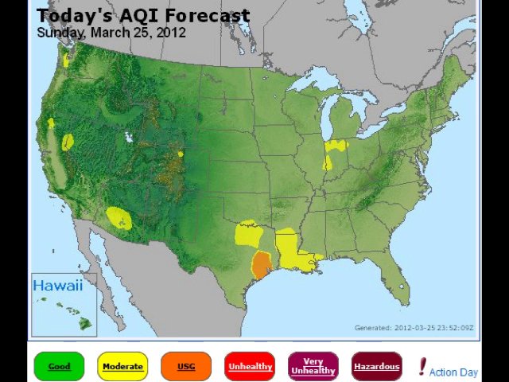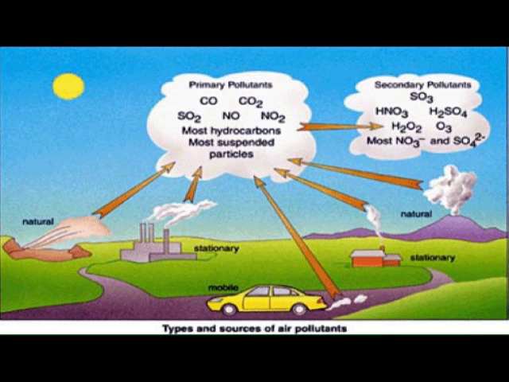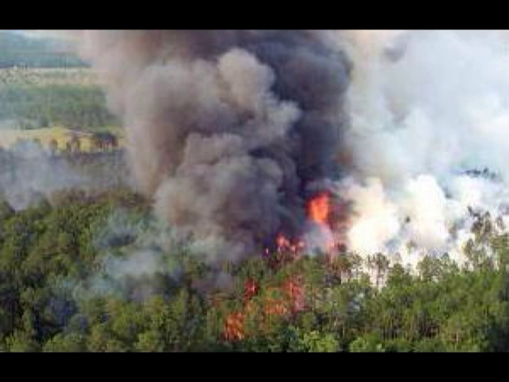There are many reasons why the air may or may not be of good quality. There are both natural sources and human or man-made sources of air pollution. Many times, most people think of pollution as only man-made, but there are actually natural sources of air pollution, such as forest fires, soil erosion, and dust storms. The wind can carry particles of mold and pollen that can then make the air unhealthy for us to breathe at times.